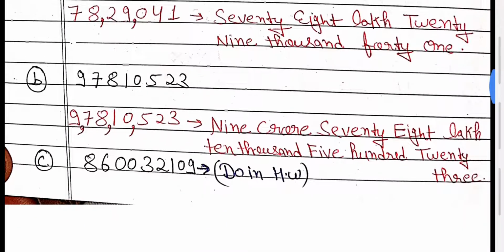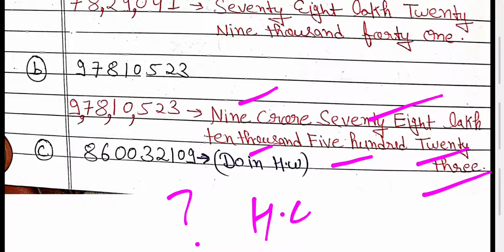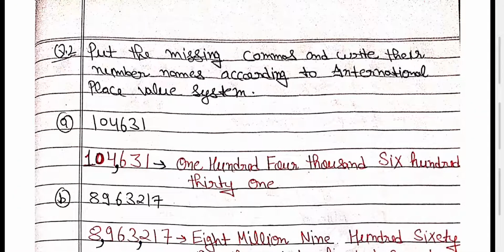This question I am explaining in exercise 1A also. One more question, you put the comma first 3, 2 and 2. Now read 1 10 100 1000 10,000 lakh 10 lakh crore. It comes crore. So write 9 crore 78 lakh 10,523. Okay, the other part you have to do in homework. This is your homework, you can do it. Okay, now come to question number 2.